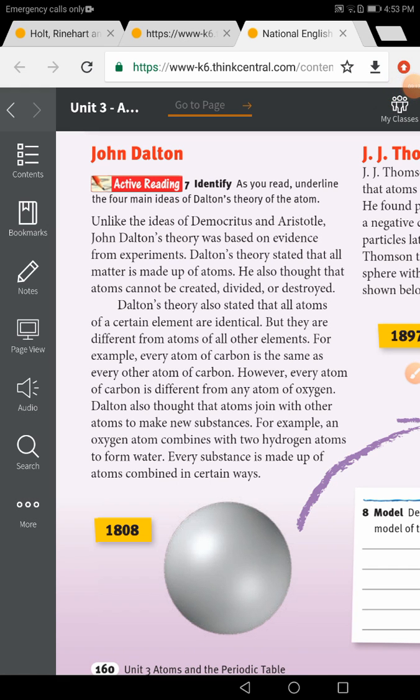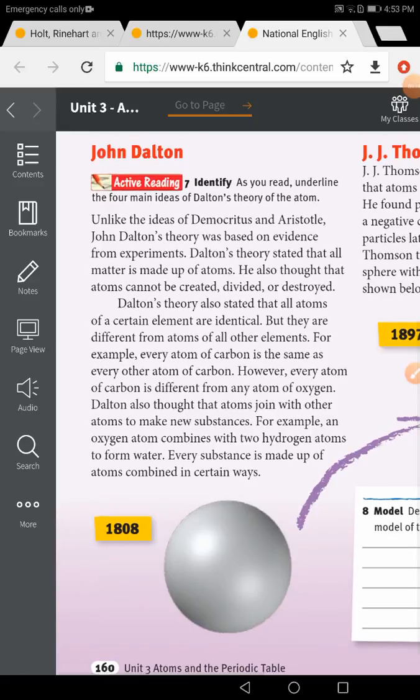And he brought a theory about what? The atom takes the shape of a ball. He said it is a small particle like a ball. It's a small particle. That's all he said about the structure. Okay.